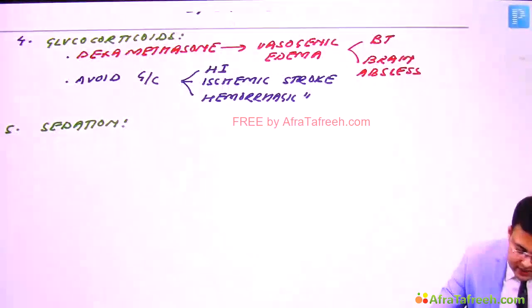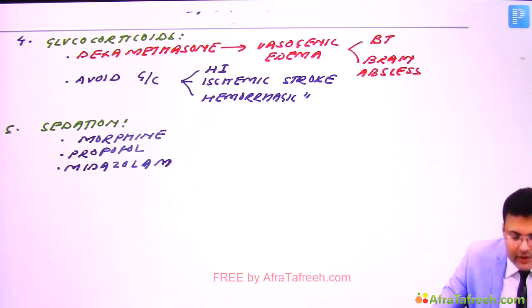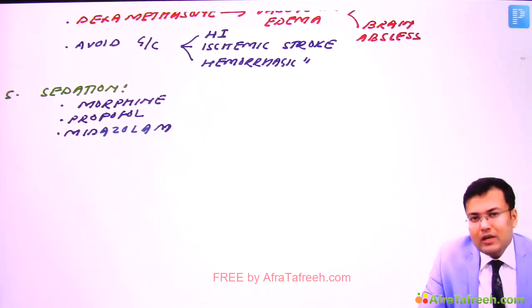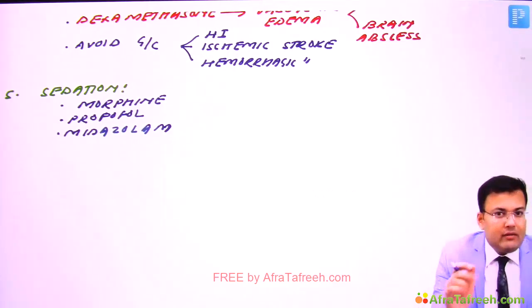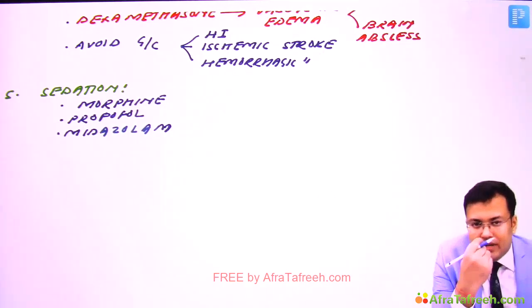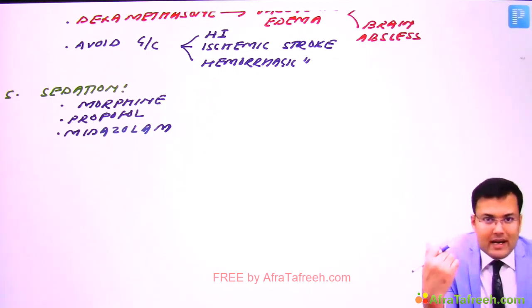So for sedation, we use morphine, propofol, and midazolam. Okay. Now see, if required, we can go for neuromuscular paralysis also. But whenever we go for neuromuscular paralysis, we have to go for endotracheal intubation. So you have to intubate the patient because there is neuromuscular paralysis.